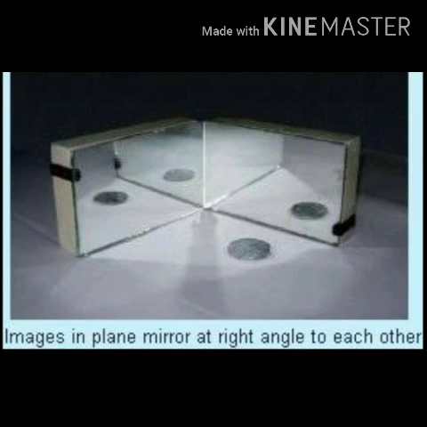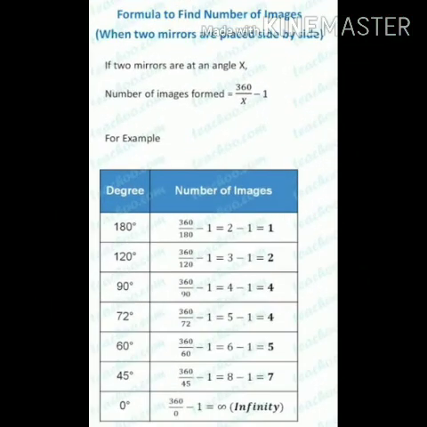This is because the image of the object formed in one plane mirror acts as an object for the other plane mirror. That's why it is going to reflect again and again, and we are able to see many images.